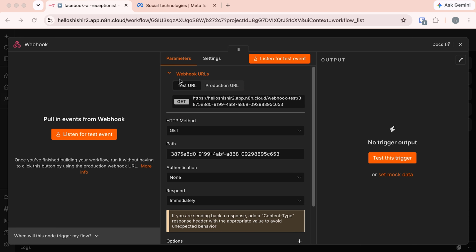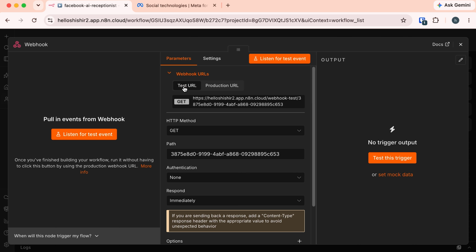We have these 2 options, a test URL and a production URL. Once the app is ready to publish, we'll switch to this production URL. This is the URL where the request comes in. In other words, n8n will receive requests at this URL. For the development where we are currently, we are going to use this test URL.